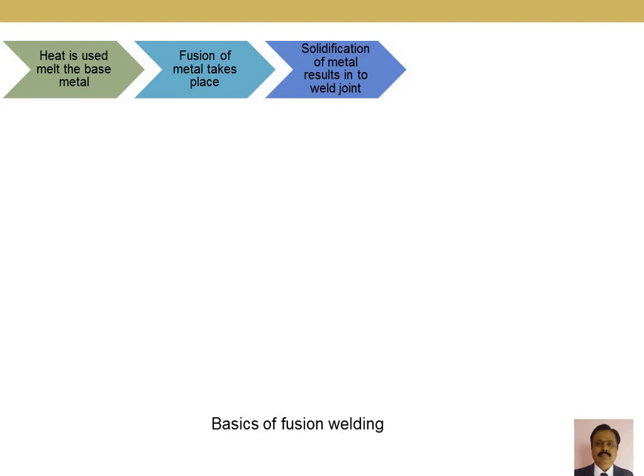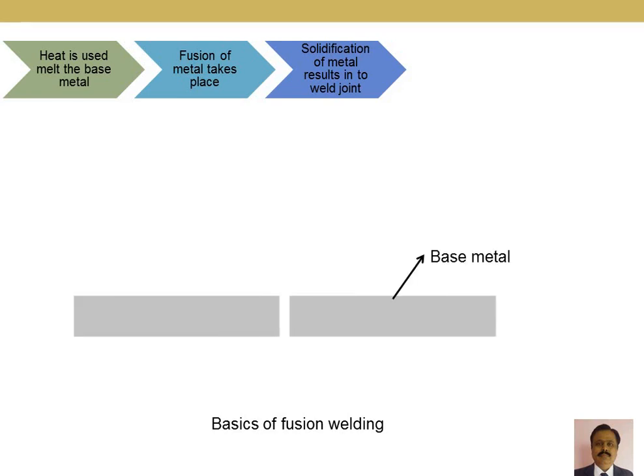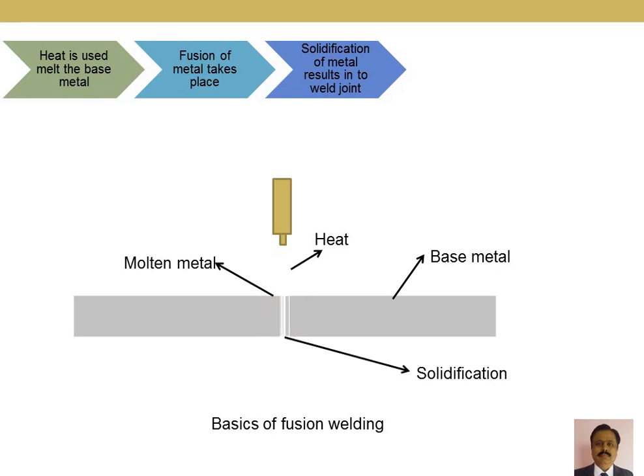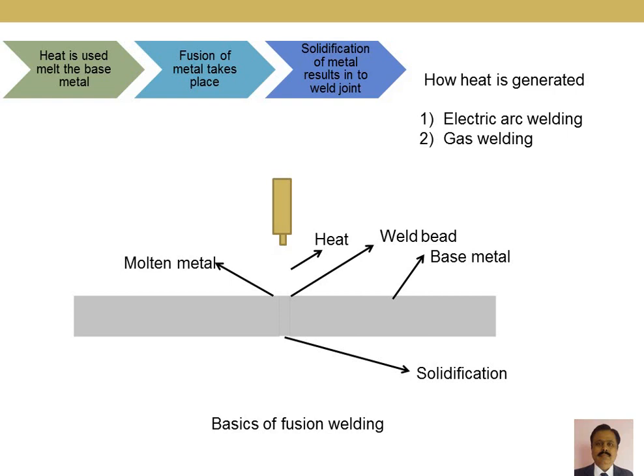Let's try to understand this with a simulation. Here is the base metal. Two base metals are brought together where we want a joint. We need some means of heating, so we heat it. When the base metal is heated, the edges are converted into molten metal. We allow this molten metal to solidify. Meantime, we move the heat source away. When solidification takes place, there will be a joint between both pieces. That is what we call a weld bead.